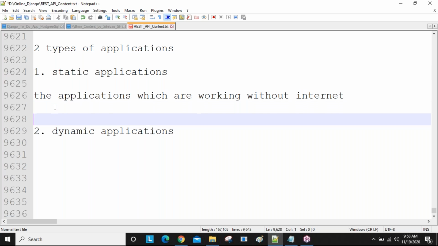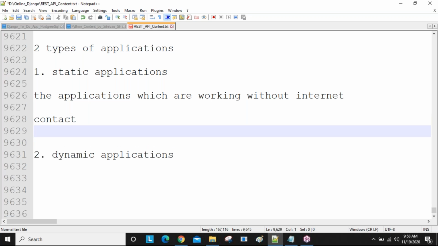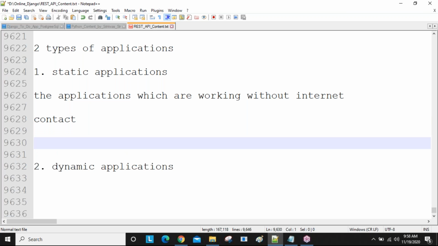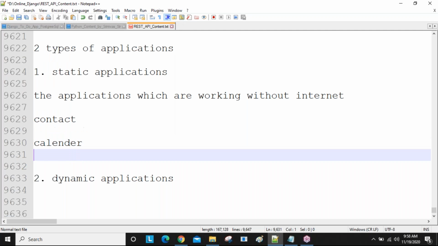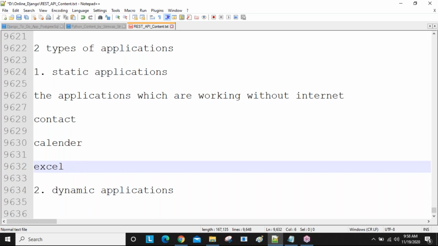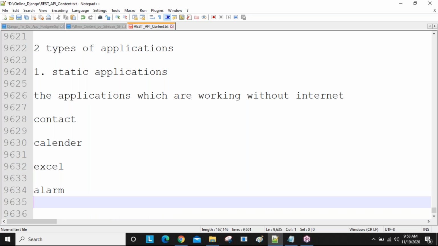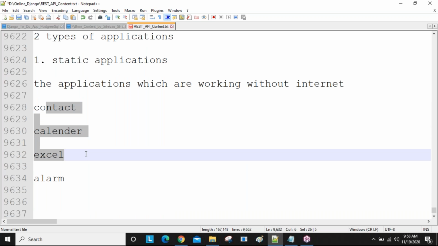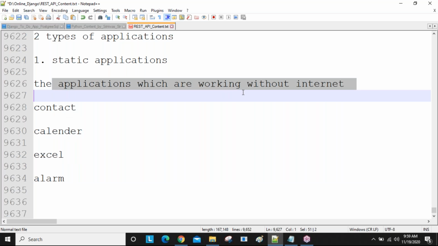For example, static applications in our mobile, what applications are working, sir, without internet? So you can take a contact page. Contact page, this is one application. Contact app is there. Okay, so next calendar, you can take calendar, excel sheet, alarm app is there, without internet working. Contact page, calendar page, excel sheet, alarm, message app, these all things are working without internet. So these all applications we are calling the static applications.